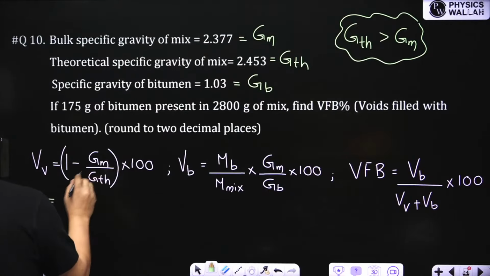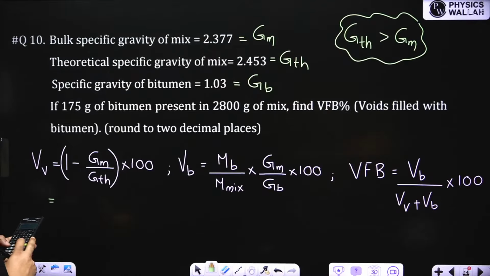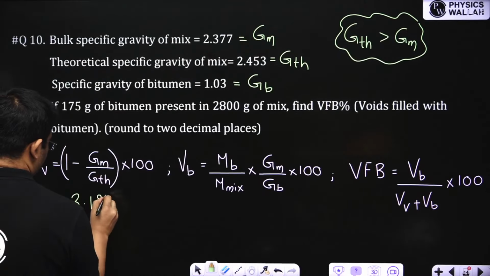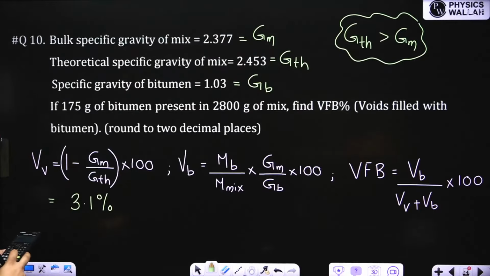First, we'll find out the air voids. 2.377 divided by 2.453, 1 minus answer into 100. You're getting the air voids as almost 3.1%, right? Almost 3.1%.